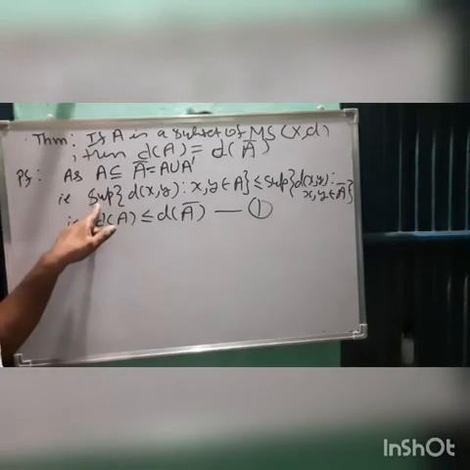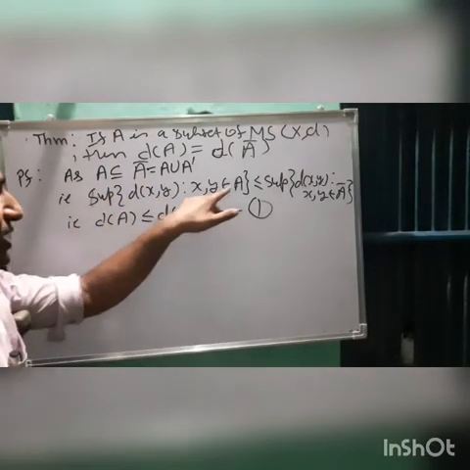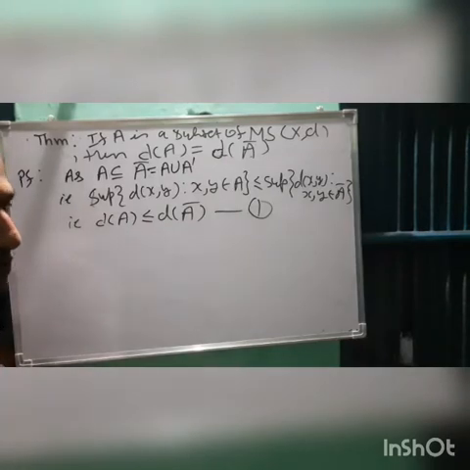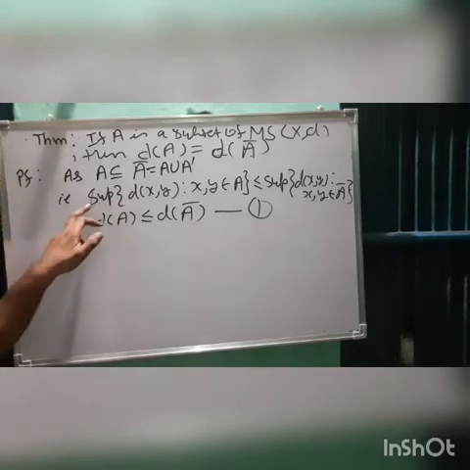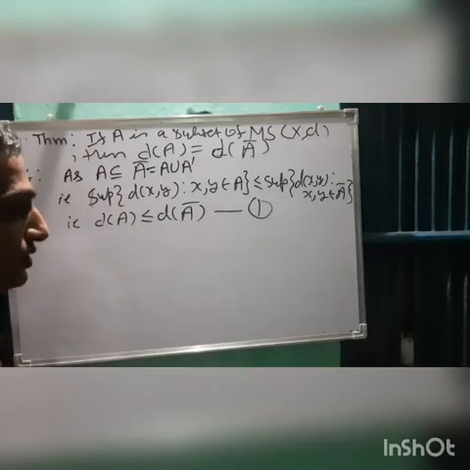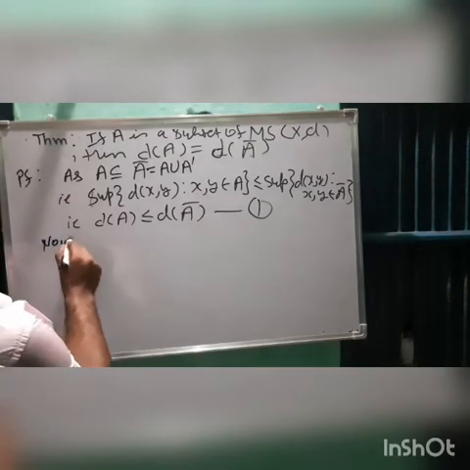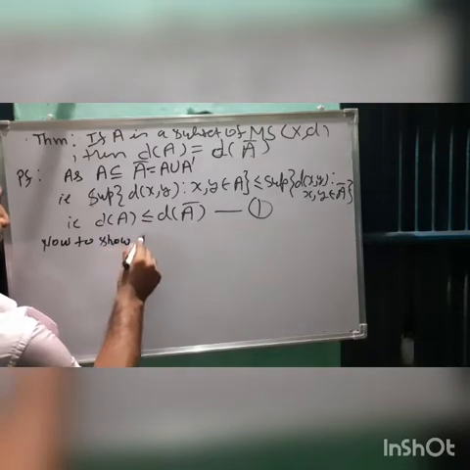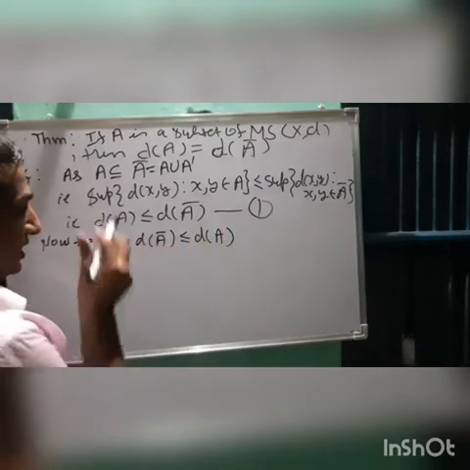So from here, now if A is contained in A closure, then supremum of distance of xy from A is always less than equal to the supremum of distance of xy from A closure, right? And this is nothing but the definition of diameter of A, and this is diameter of A closure. So this way, this left hand side less than equal to right hand side is very clear. Now we have to prove the other way. What we have to show now is diameter of A closure less than equal to diameter of A. This we have to show.